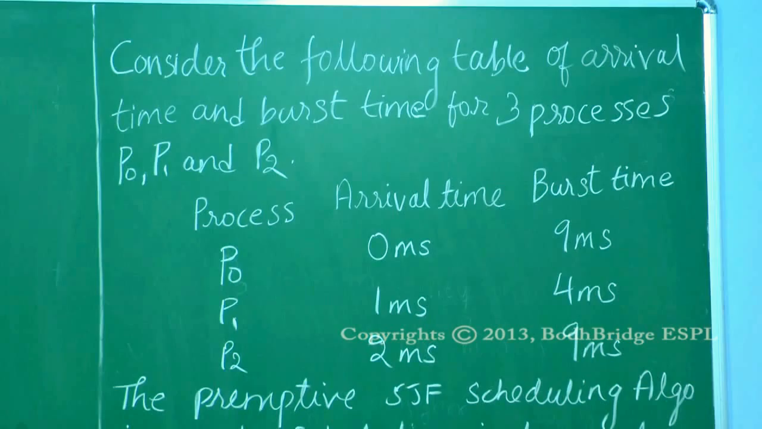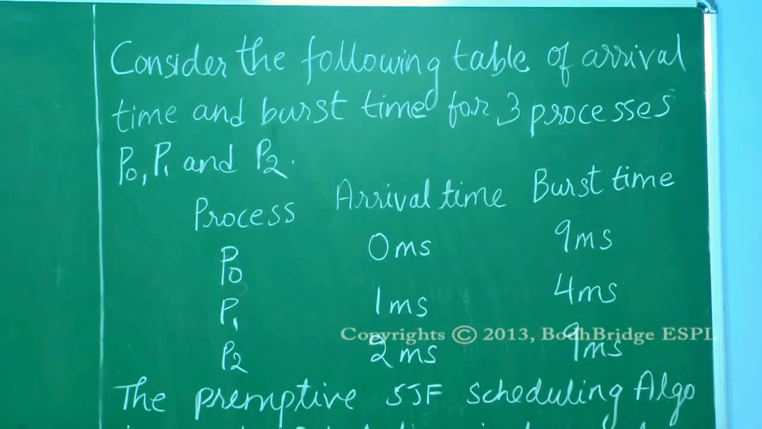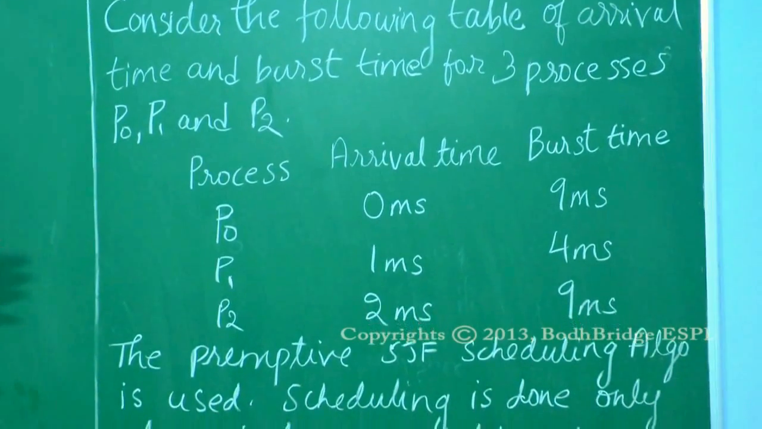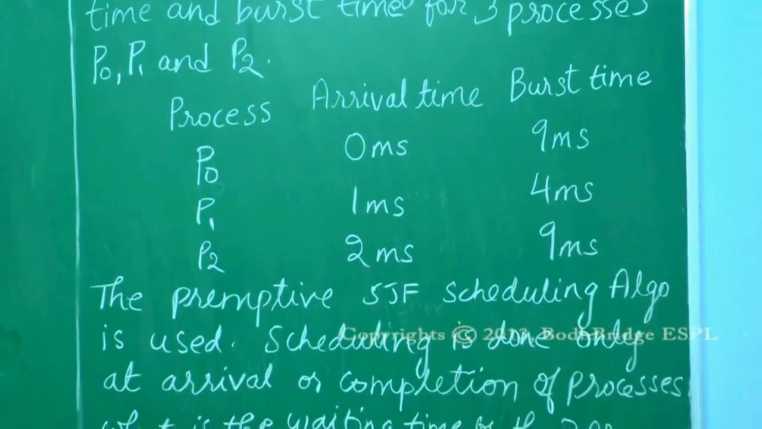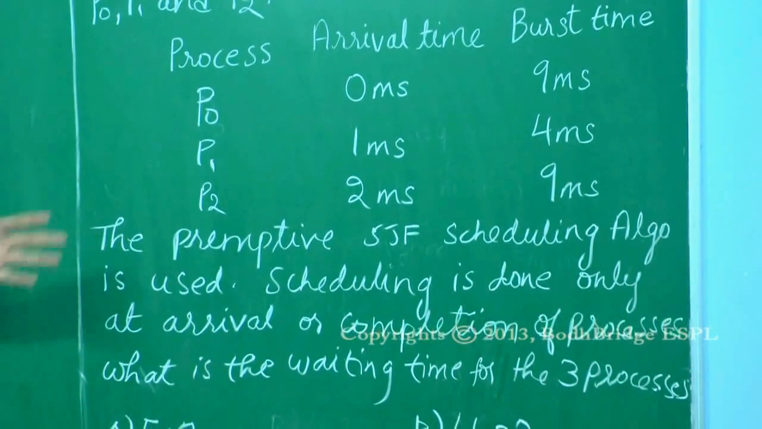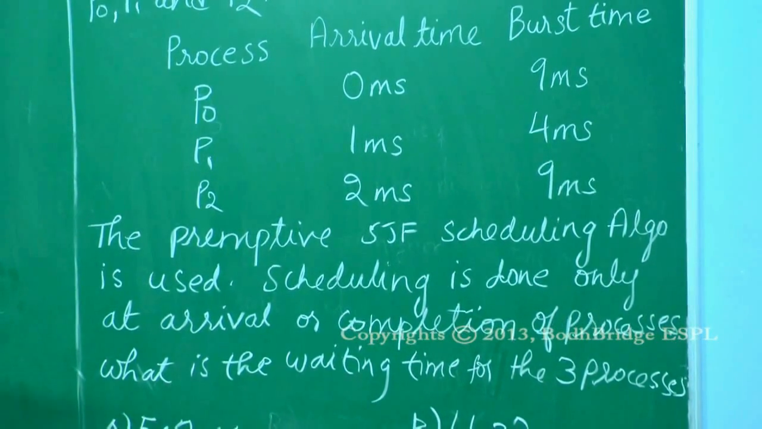The question is, consider the following table of arrival time and burst time for three processes P0, P1 and P2. For P0, the arrival time is 0 milliseconds, burst time is 9 milliseconds. For P1, it's 1 millisecond and 4 milliseconds. For P2, it's 2 milliseconds and 9 milliseconds.